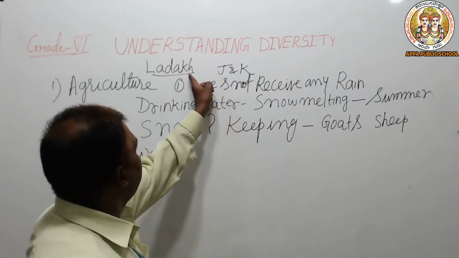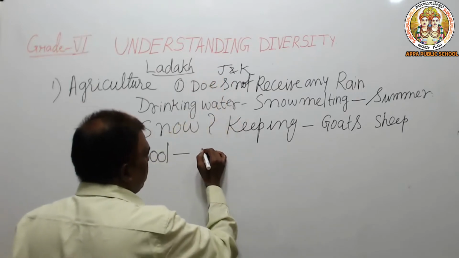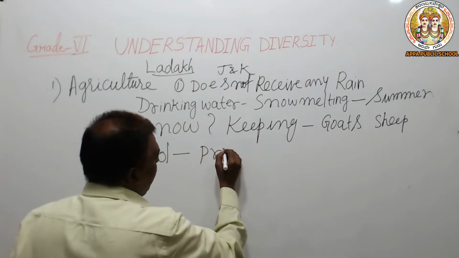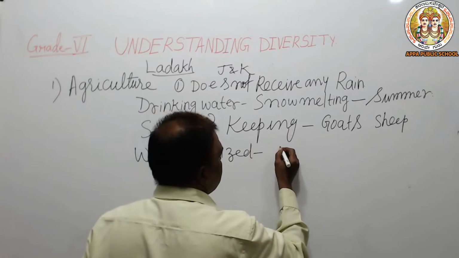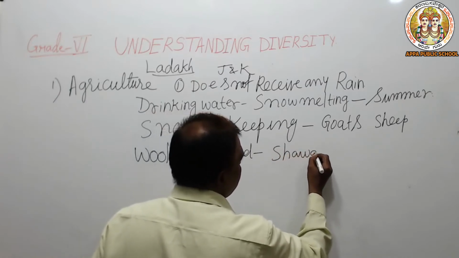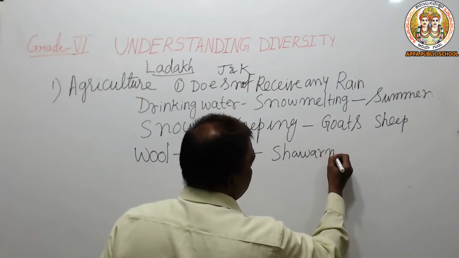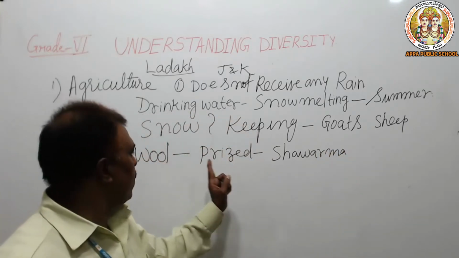Especially in this Ladakh region, there is a prized wool, that is called shawarma. Shawarma is called the wool.